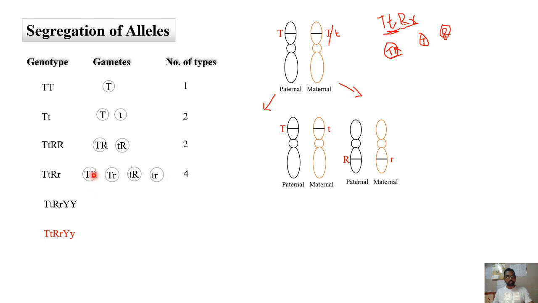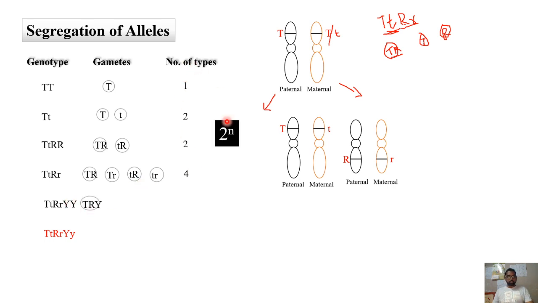You can see each gamete will definitely possess one allele from each allelic pair. That's how the distribution will be. The same thing you can write for this also. One of each pair has to be present in each gamete. So for example, capital T, capital R, capital Y will be one gamete.